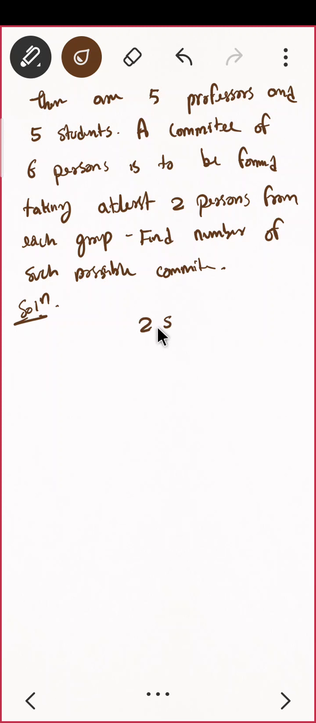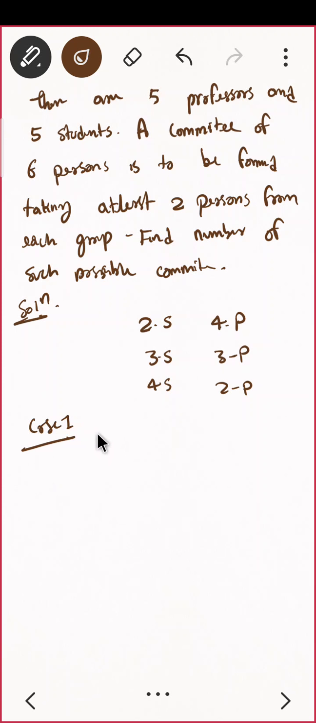If you are having 2 students, then you have to take 4 professors. What next? If you have 3 students, then 3 professors. Very nice. What next? If I have 2 professors, perfect. Can I have 5 students? No. Why? Because there is a condition given: at least 2 from each group. Correct. So let us start with case one.